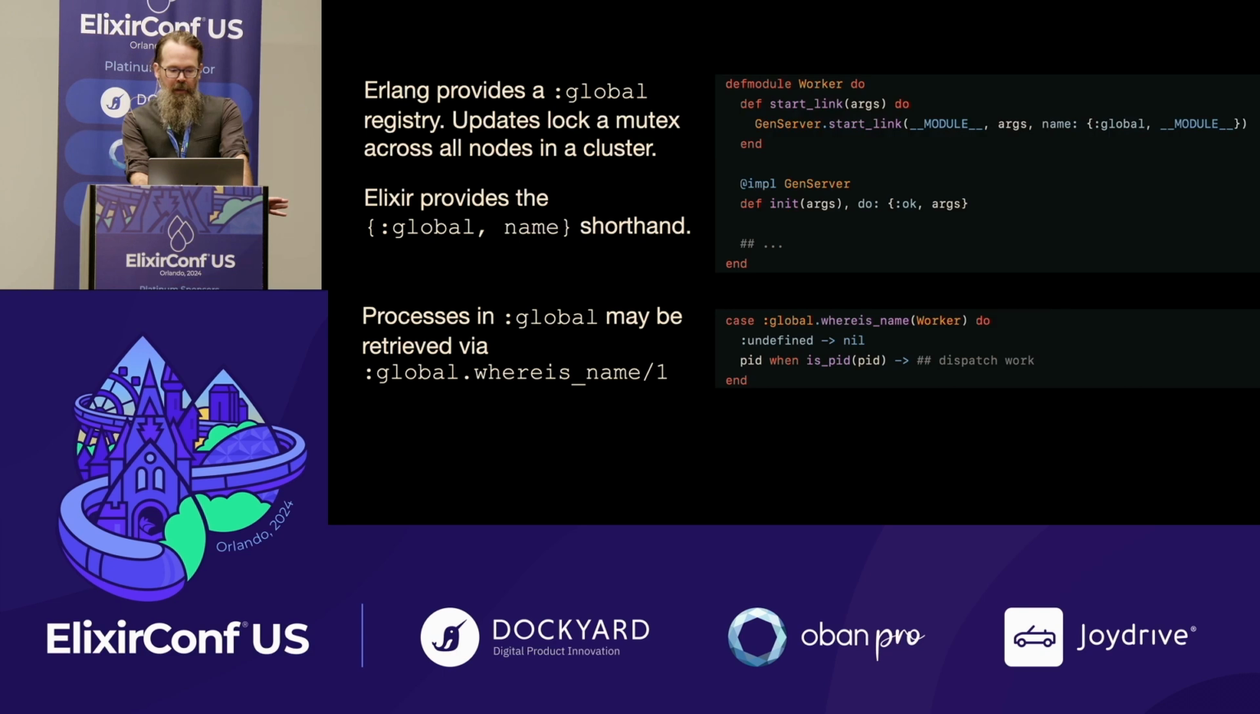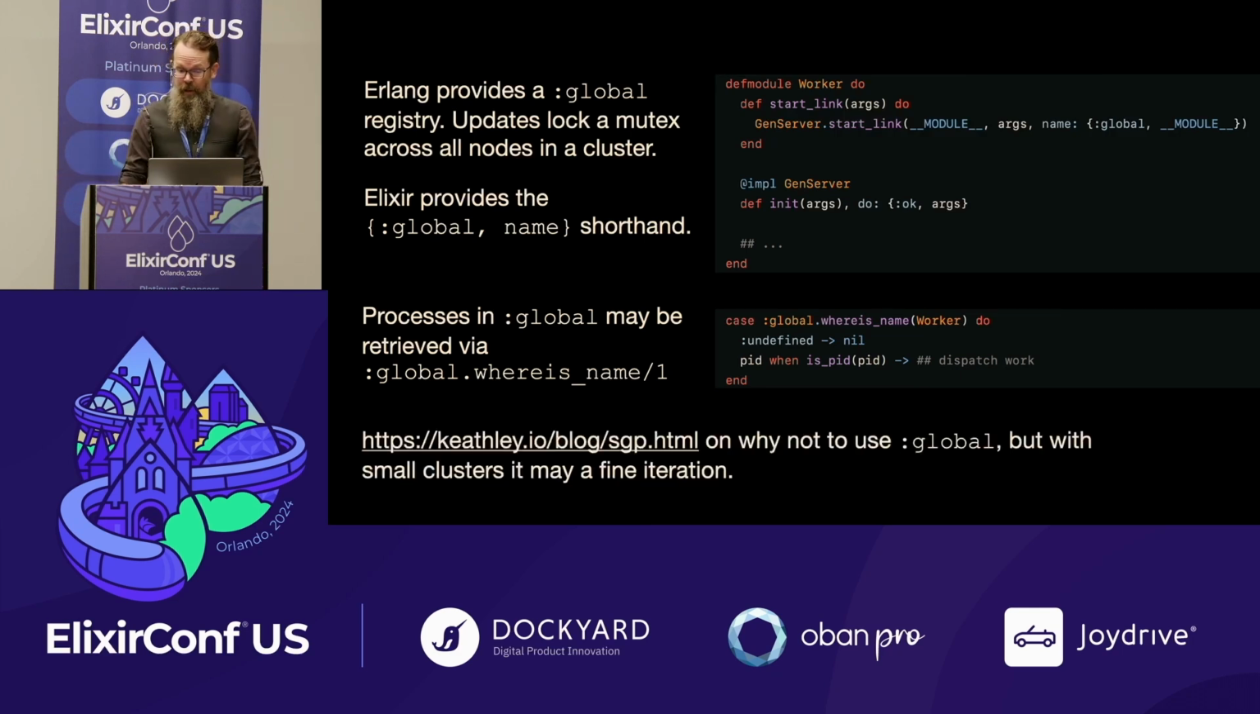The information about what's in the registry can be retrieved via the global module, the global Erlang module. And there are reasons not to use this. There are not reasons not to use this. But as an iteration, when you're working with small clusters, this is actually a very, very useful thing. When you're locking a mutex around a cluster of 2 or 3, great.